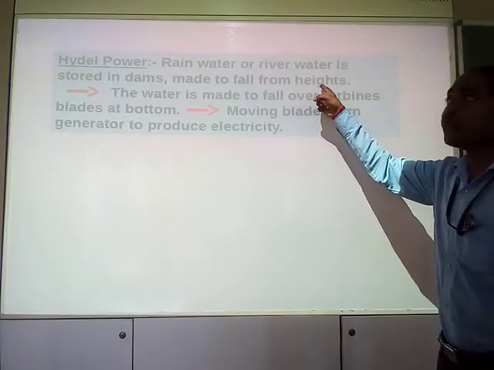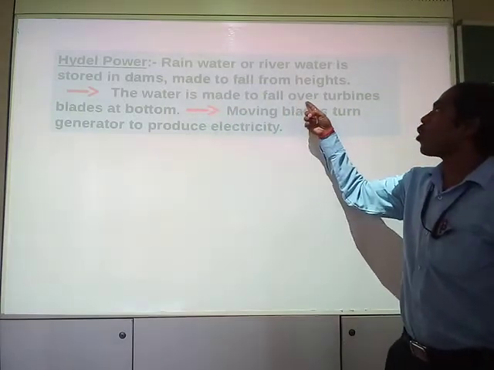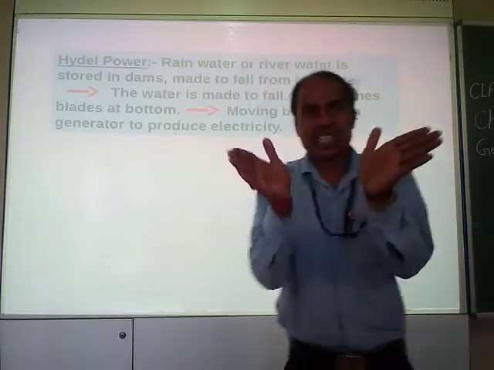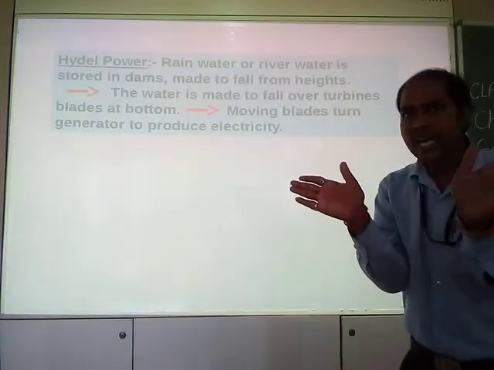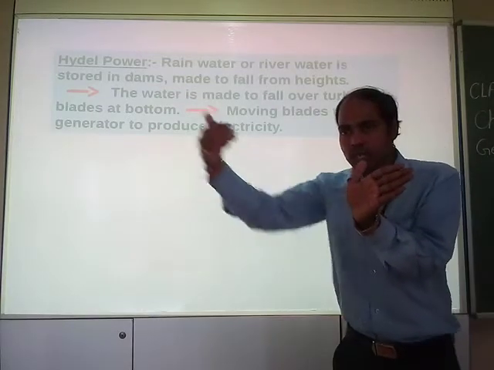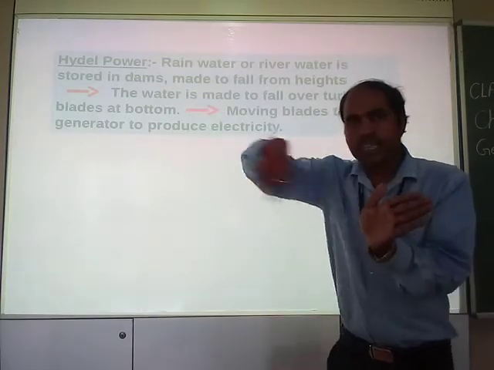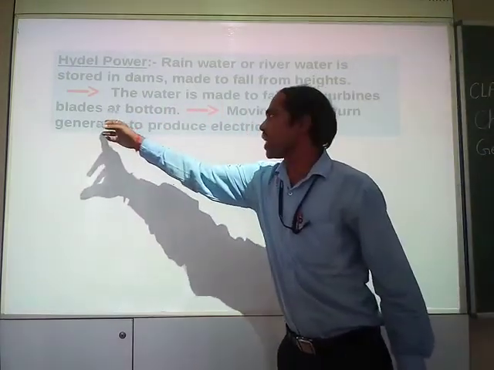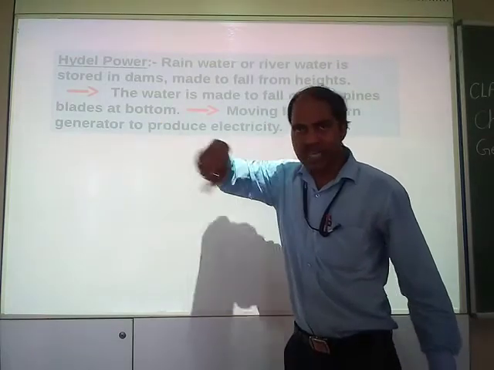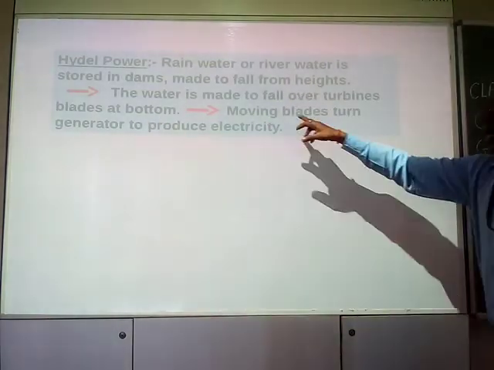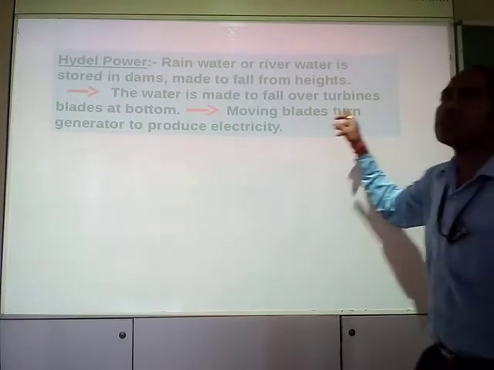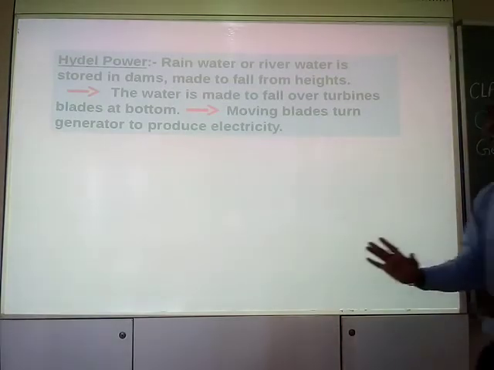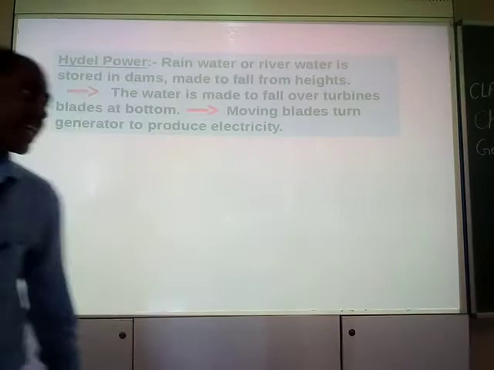Where it falls, the water is made to fall over the turbine. One rotating thing is there, the turbine, which has blades, a fan-like structure. Once the water hits the turbine, it rotates it, and the moving blades of the turbine turn the generator to produce electricity. The phenomenon is very simple. I am going to explain it with the help of a diagram also.